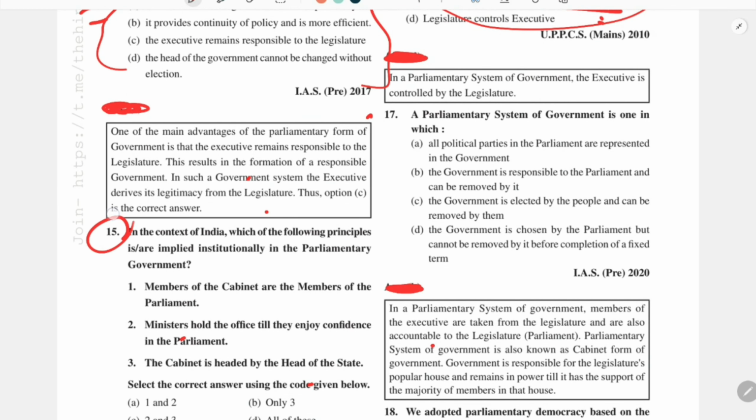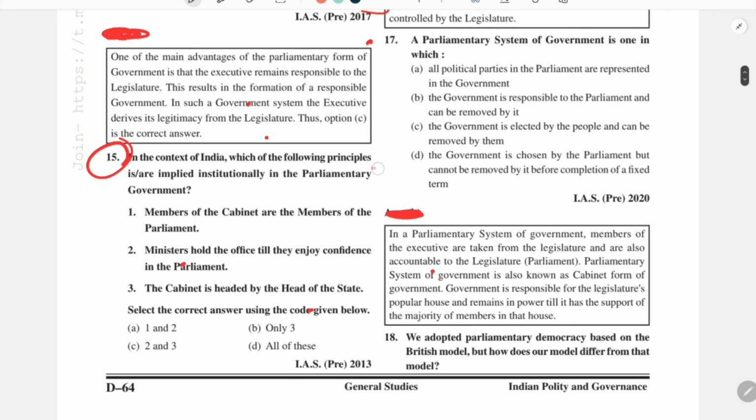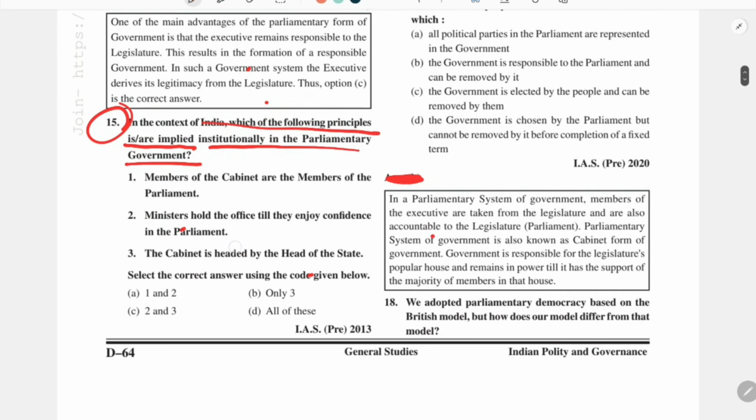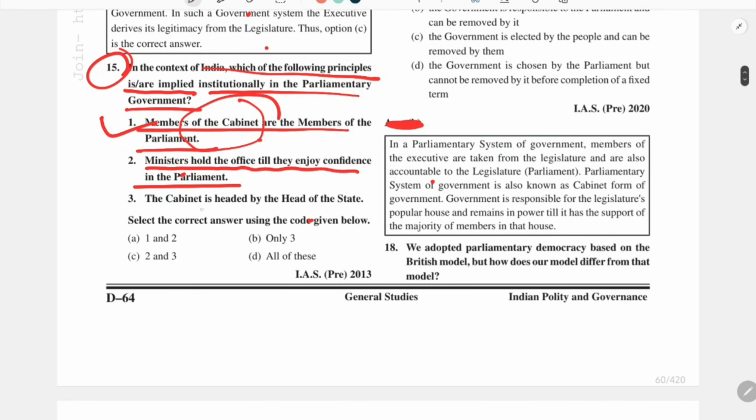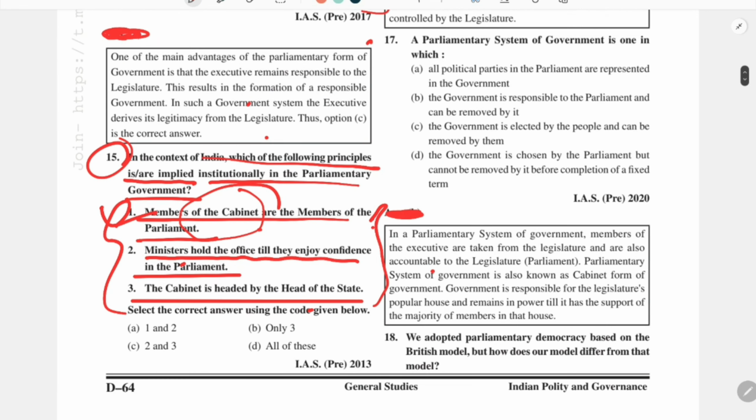Coming to the next question: in the context of India, which of the following principles are implied institutionally in parliamentary government? Members of the cabinet are members of parliament. Members hold office till they enjoy the confidence in the parliament. The cabinet is headed by the head of the state. So these are three different statements.